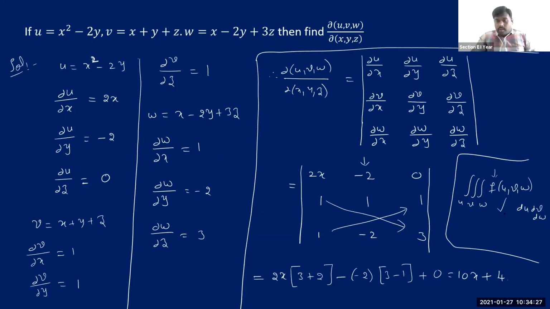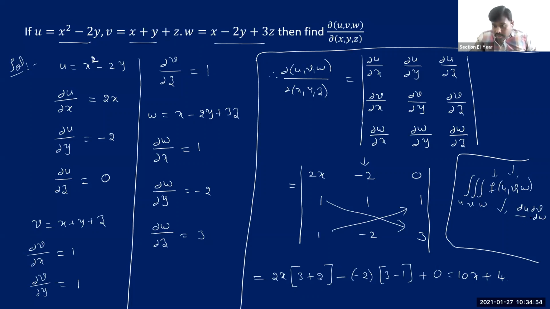Now, if you want to convert this into x, y, z, the other things we can convert using these relations. In place of u, v, and w, you can substitute, so that this becomes a function of 3 variables x, y, z.